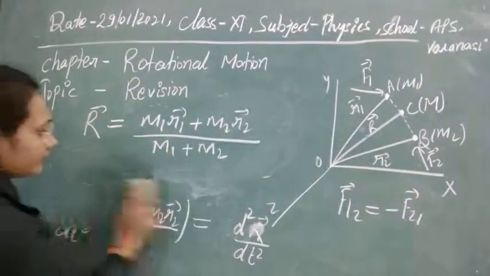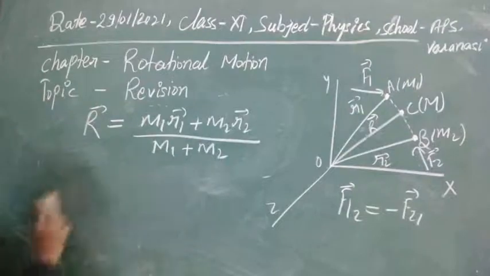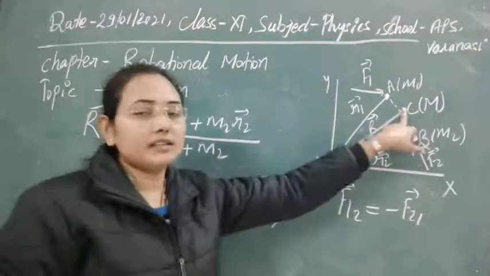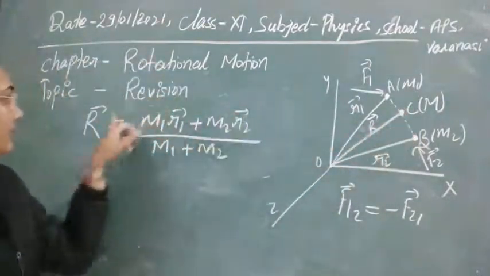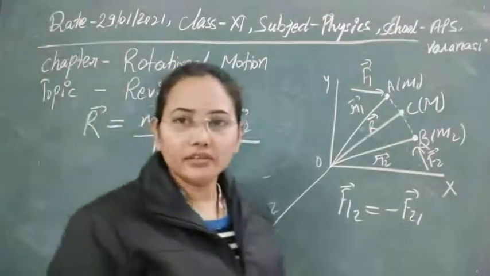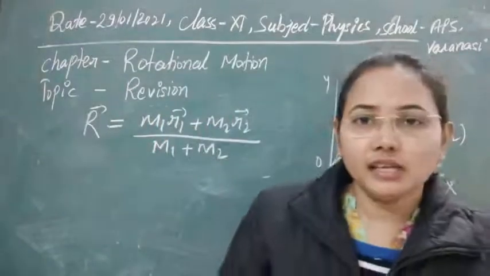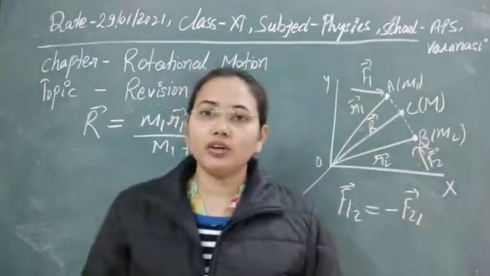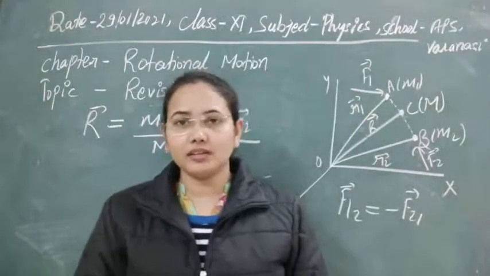So from here, if we have to just find out what will be the position vector of this center of mass from the origin, then this can be defined this way. It means if we know the masses of the individual particles and we know their position vectors, then we can easily find out what will be the position vector of the center of mass.